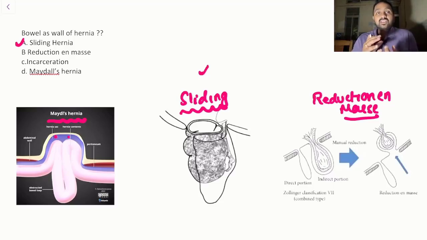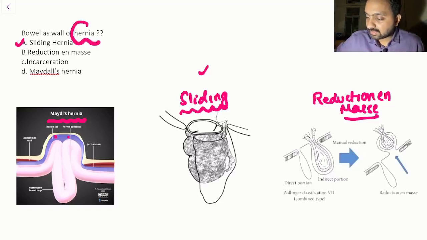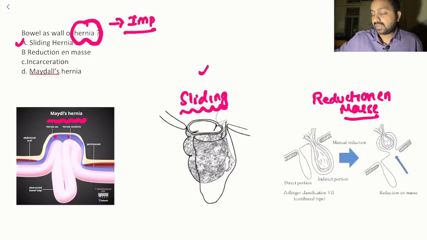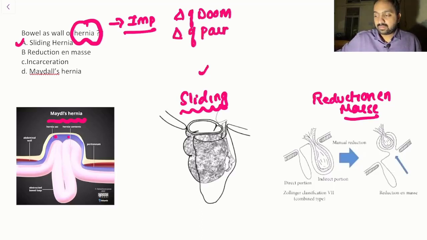It might be a tough question if you have not read it, but then again, hernia as such is a very important topic. They have previously focused on your triangle of doom, they have previously focused on triangle of pain, right?